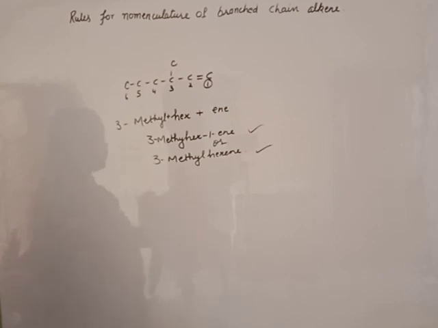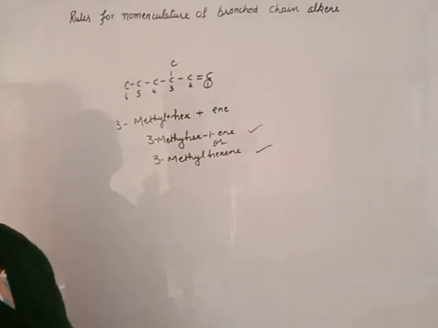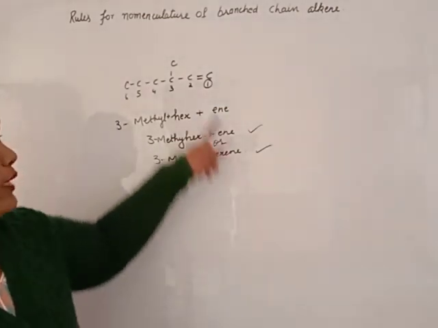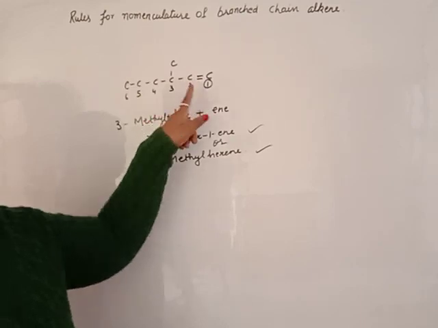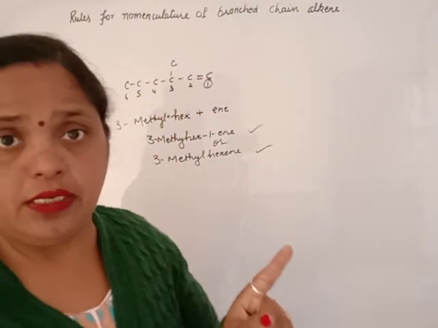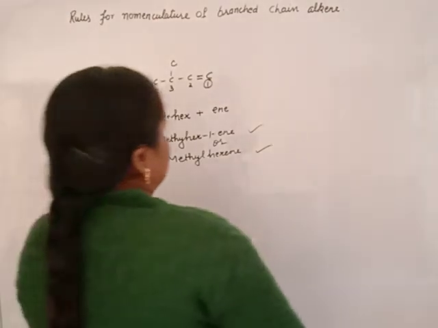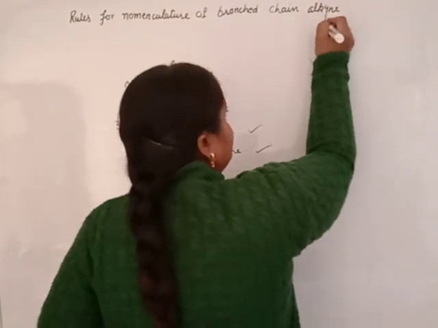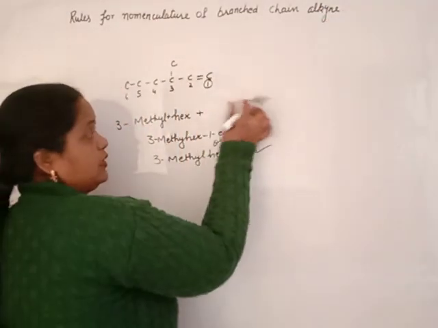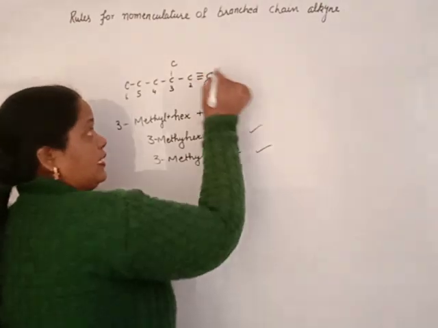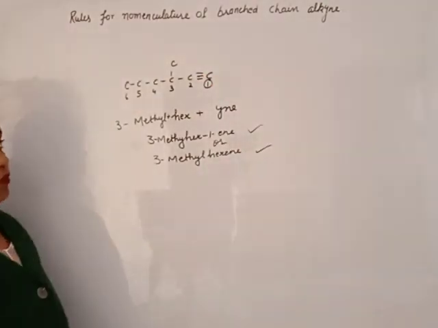But in this you will give the lowest number to the double bond. If there is an alkyne, we will use yne, and the rule will be the same. We will give the least number to the triple bond.